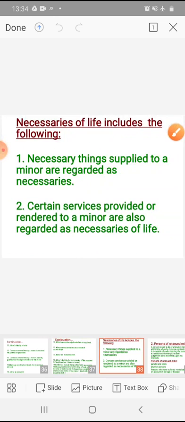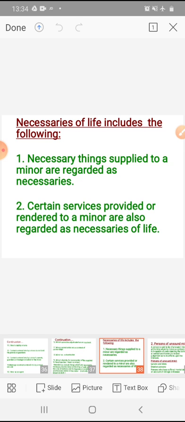And one more, necessaries of life include the following things. Necessary things supplied to a minor are regarded as necessaries. It differs from one person to another and depends on the time. Certain services provided or rendered to a minor are also regarded as necessaries of life. Necessaries may be in the form of things or in the form of services. So necessary things supplied to a minor are regarded as necessaries.